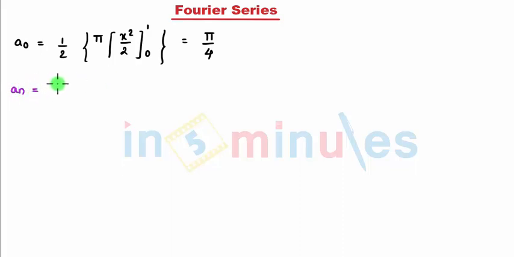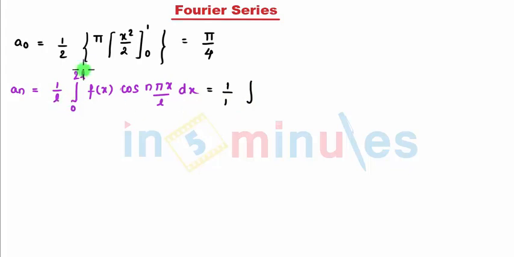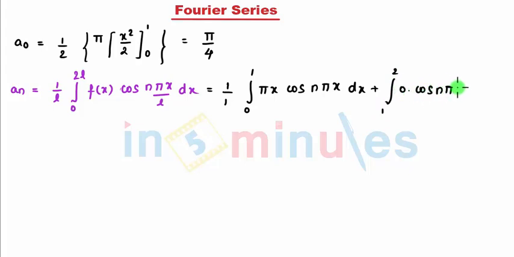So an is 1 upon L, 0 to 2L, f of x into cos n pi x divided by L dx, which I can write as 1 upon 1. Our range is only from 0 to 1 where the function is valid, so I just write pi x cos n pi x divided by L, which has a value of 1. Now for the second term, that is from 1 to 2, my function is 0, so 0 into cos n pi x dx. So that's my function. Now after solving this, the second term is 0.